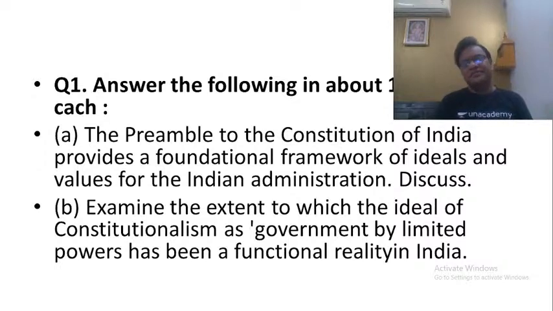That is where socialism becomes very important. The administrators must, through their policies, whether fiscal policy or monetary policy, developmental policies, welfare policies, infrastructure policies, or industrialization policies, ensure that these widening inequalities are reduced, and that is where the preamble comes to the rescue of the administrators.